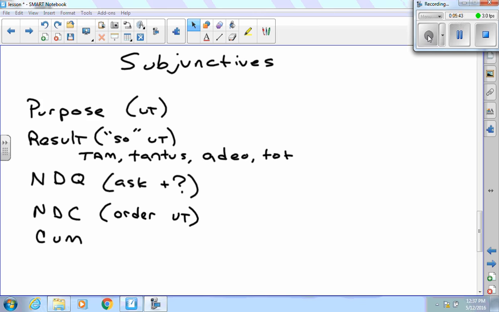The result clause will have a so word plus an ut. So words that you have are tam, tantus, adeo, and totus. Indirect question is going to have some kind of asking verb plus a question word. And then indirect command is going to have some kind of ordering verb or a verb that could create an order, and then ut. Cum clause, well, just don't miss the cum clause.